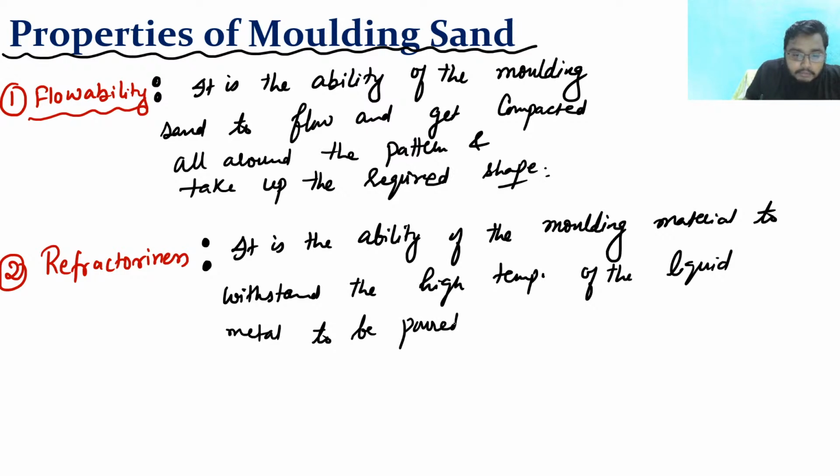Whatever liquid metal is poured is at a very high temperature. So the molding material should withstand this high temperature.